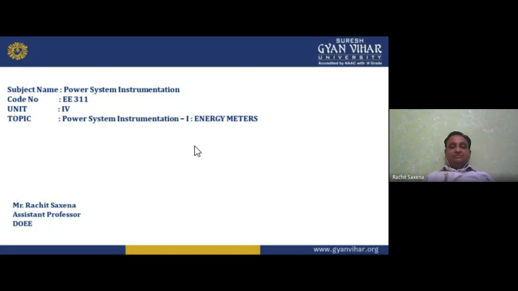In analog we have the pointer, needle, and the deflection, that is full scale deflection. In that we have the permanent magnet moving coil, PMMC, and the moving iron, MI, instruments. Permanent magnet moving coil is only used for DC, but moving iron, using attraction and repulsion, can be used for both AC and DC. So analog means scale, deflection, full scale deflection, pointer, deflecting torque, controlling torque, weights, needle. PMMC and MI are all analog type.